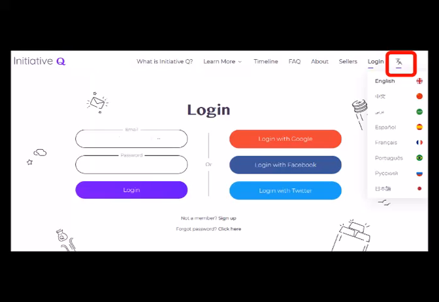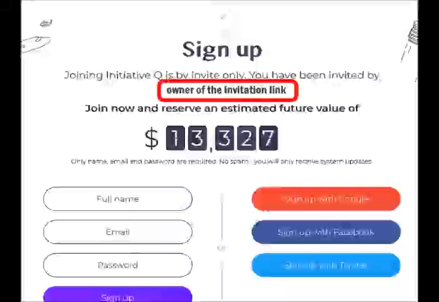In the right corner you can choose your preferred language. To log in or register you choose Login, also just next to it. And for the registration, click this link below. The pop-up window will appear.